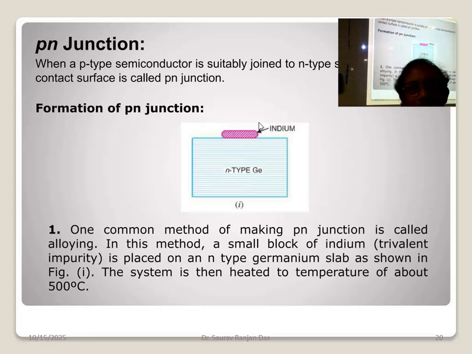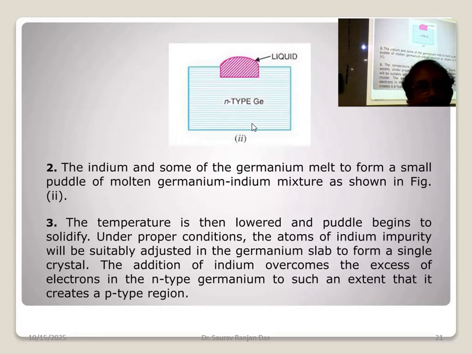After that, when this indium percolates through the germanium to some extent, then N-type and P-type both will be available at the same place. So it will be called a P-N junction. So P over N: this is N, and over N you have put a certain amount of P, maybe a small drop. That is called a P-N junction. Similarly, you can have an N-P junction. So what is happening here?